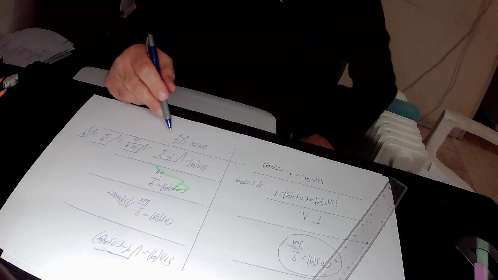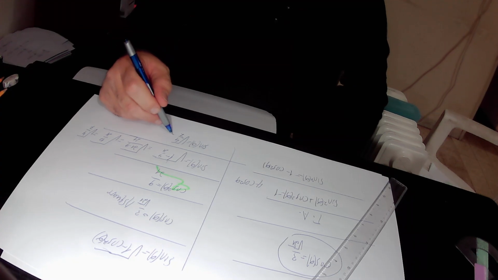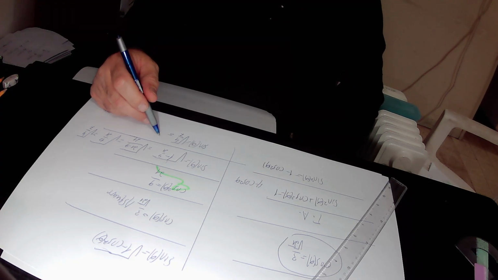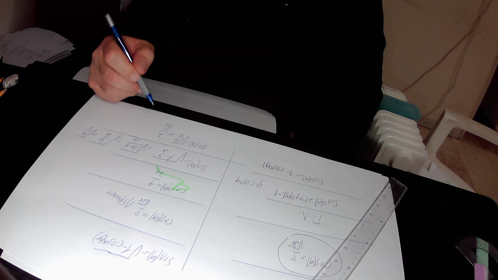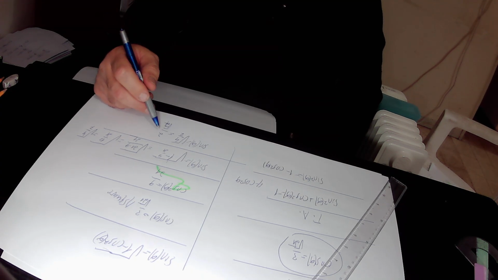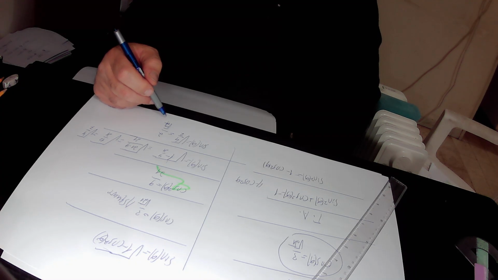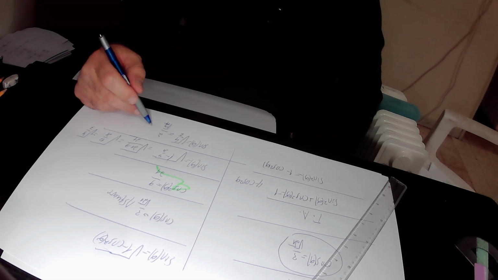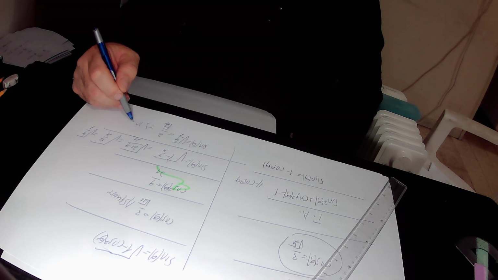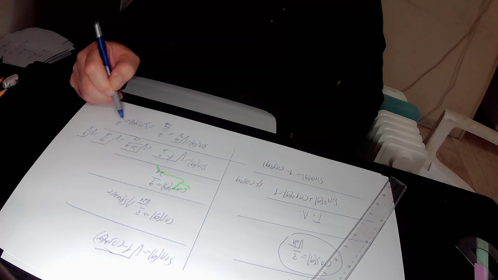Here we take 4 out of the root. The square root of 4 is 2. So inside the root we are left only with 7. So in total, we found out that sine alpha equals 2 over square root of 7. Sine alpha equals 2 over square root of 7.